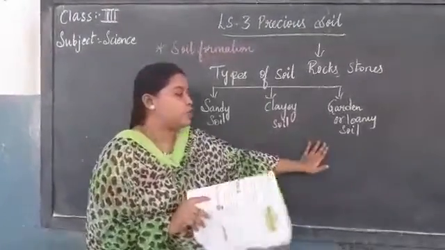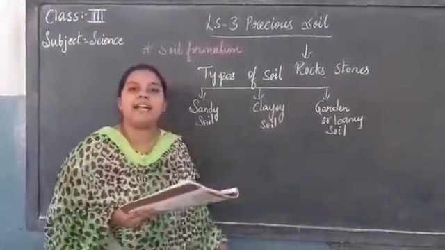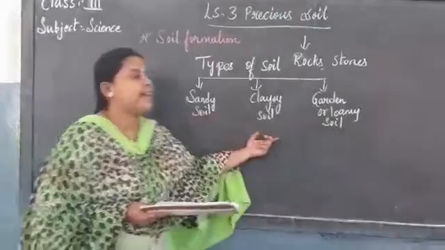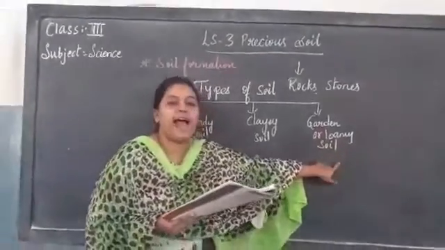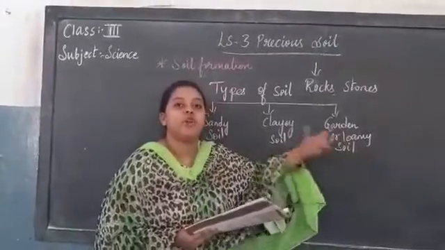Okay. Now coming to garden or loamy soil. Garden or loamy soil is a mixture of sand and clay, children. Okay. It has lots of humus. If humus is there, what will happen? Humus, what will it do?